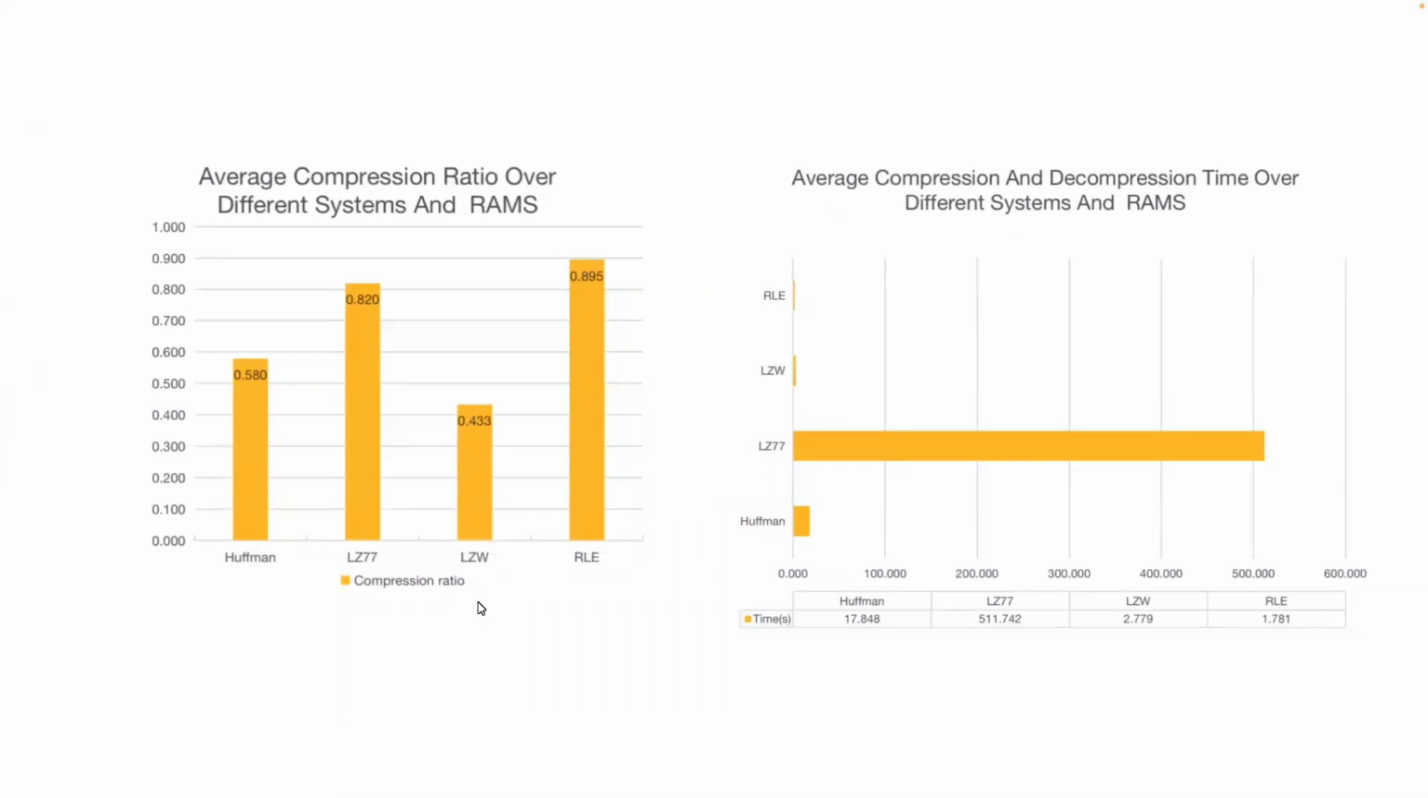So here we have the 2 graphs giving us a good idea of the average compression ratio and overall processing times. We can see that LZW demonstrates the best average compression ratio, while RLE demonstrates the fastest overall average processing time, followed closely by the LZW with a slightly slower time.